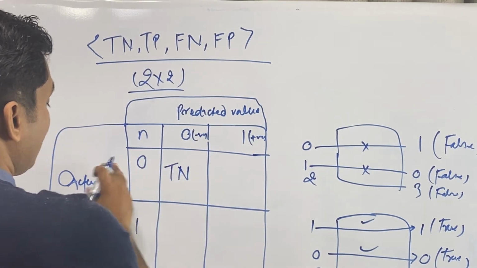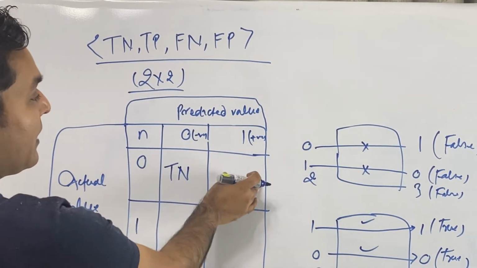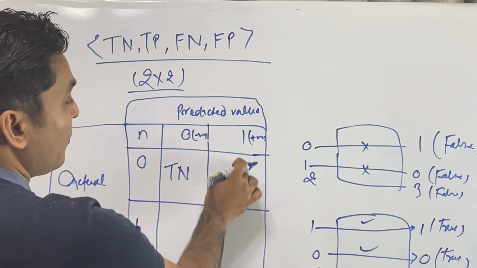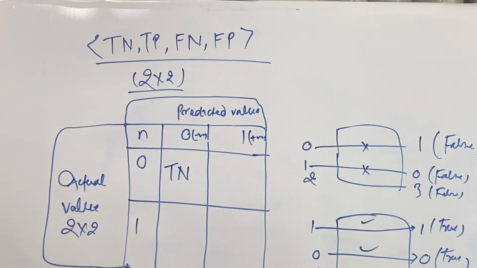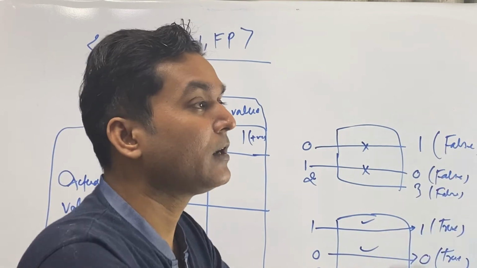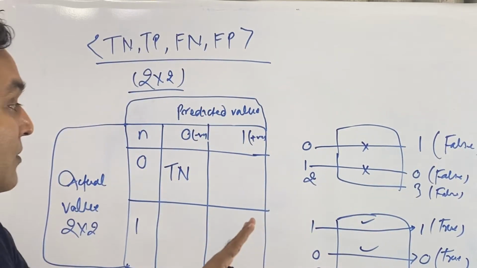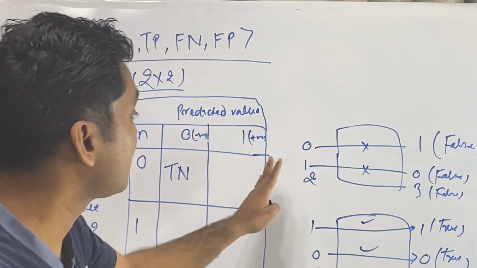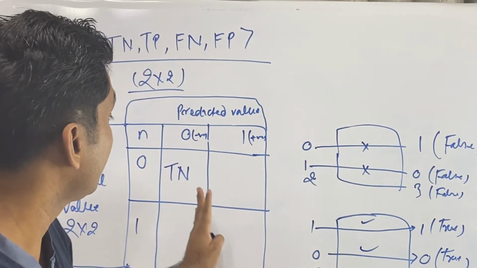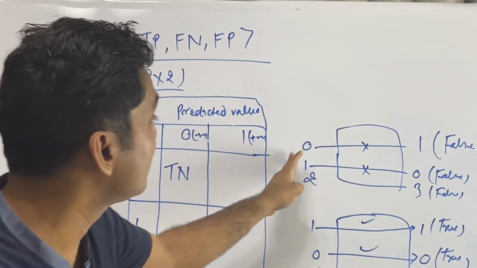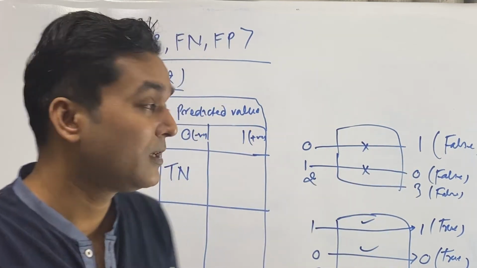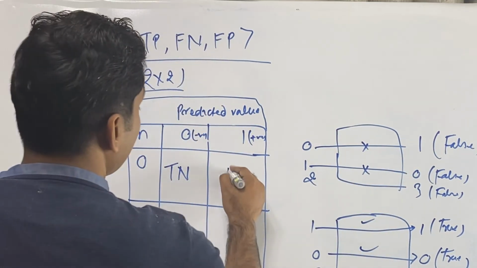We are giving the actual value 0 and our predicted value is 1, so something wrong is happening. You are giving 0 and the output is something not matching. I just want to make you understand this. I just share with you. If this is 0 and this is 1, it means something wrong is happening, false is happening.